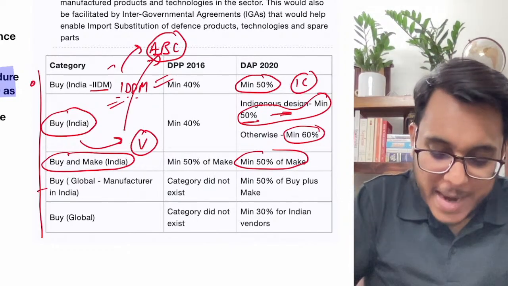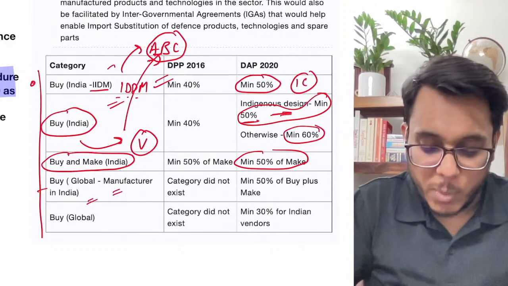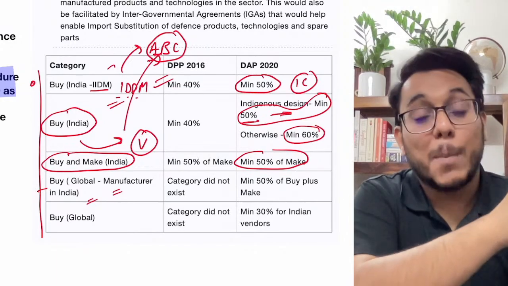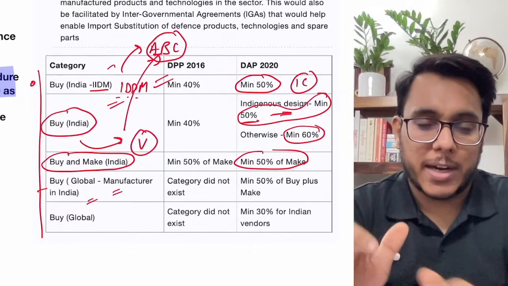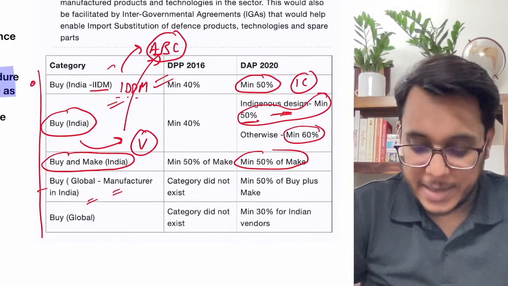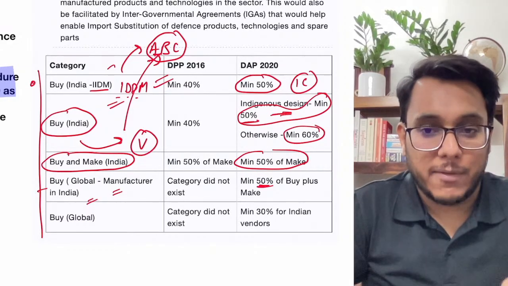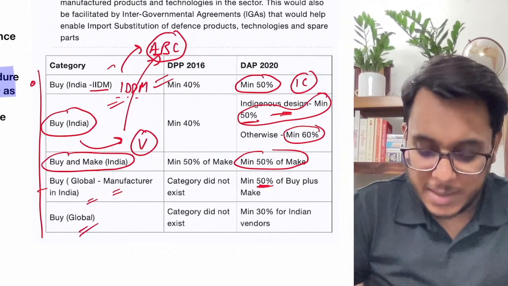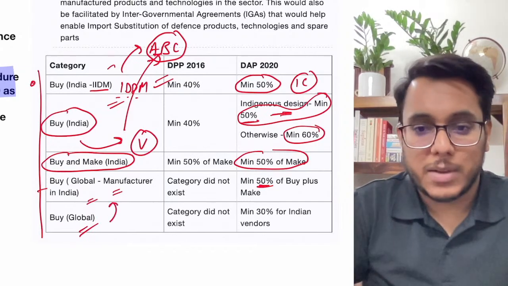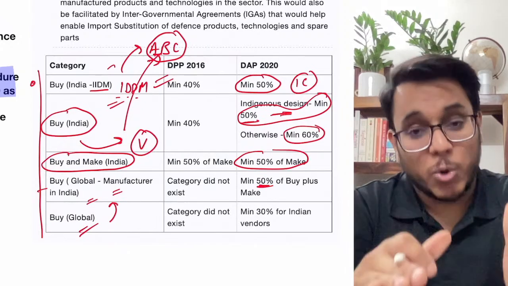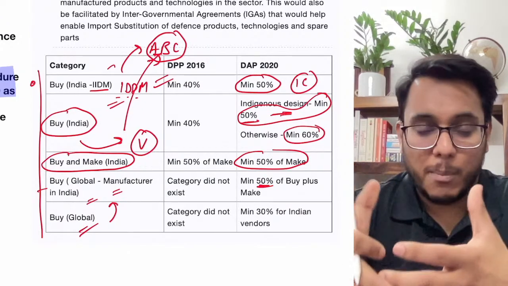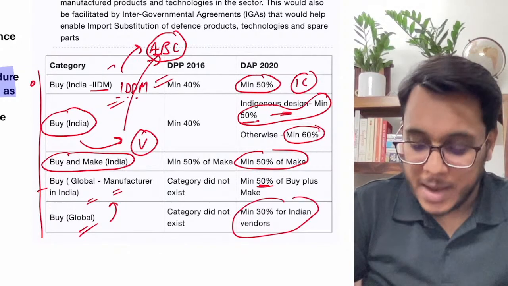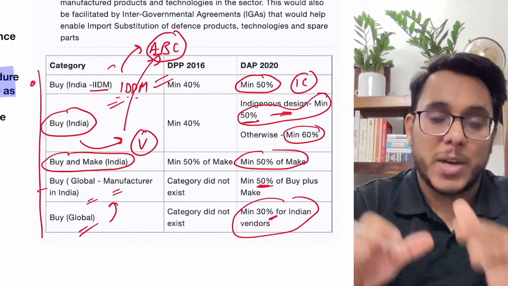Then Buy Global, manufacture in India. Right now we are buying from a global vendor, an international vendor, but over a period it will do some technology transfer and then it will be manufactured in India. They also need to have 50% of buy plus make component of India. Then Buy Global means we are buying from a foreign country, but there is no particular component for technology transfer. It needs to collaborate with an Indian vendor, and a minimum of 30% Indian vendor's role needs to be there.